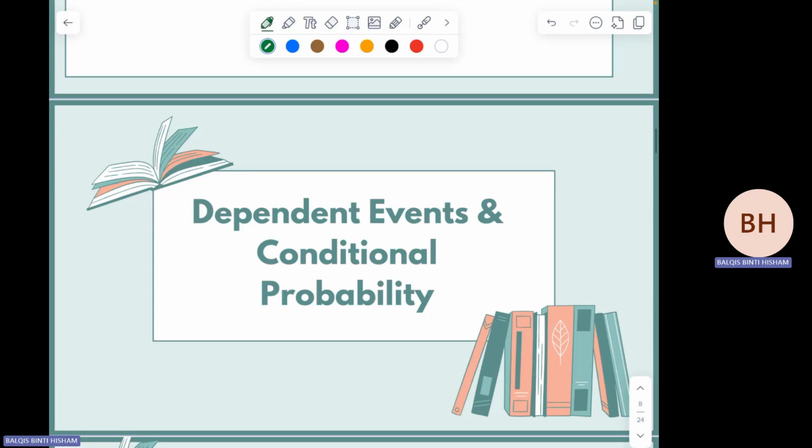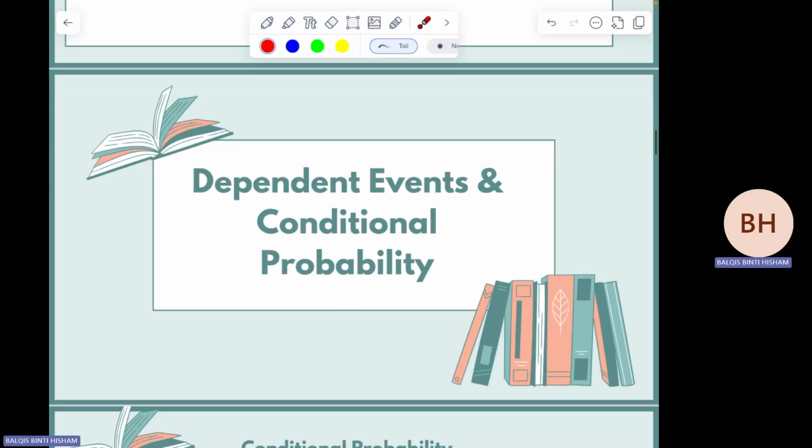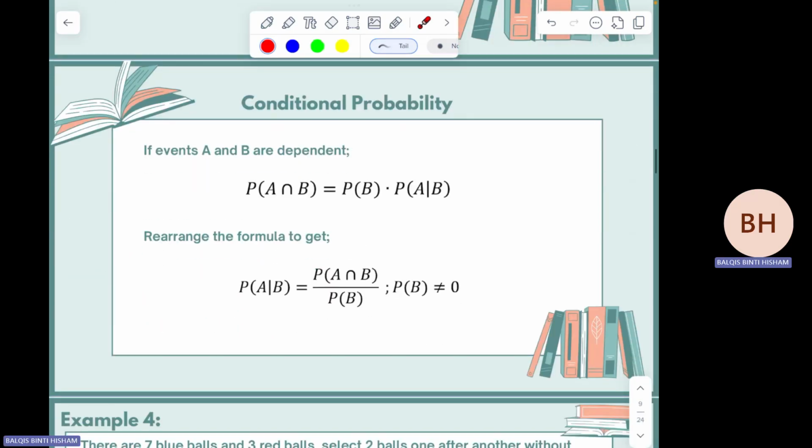Okay, next is dependent events and conditional probability. These come together. Dependent events, unlike independent events, must have conditional probability. Okay, so you need to be familiar with the symbol first.